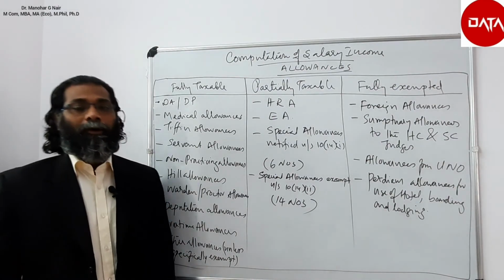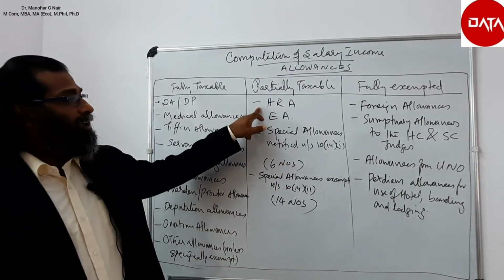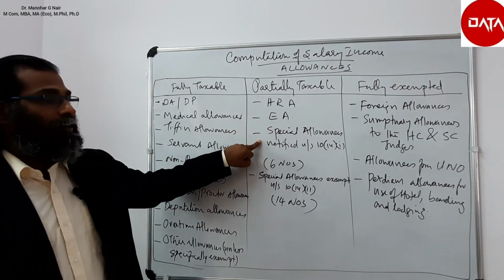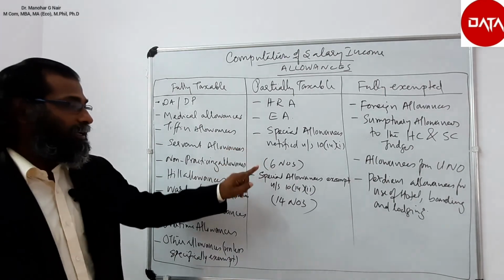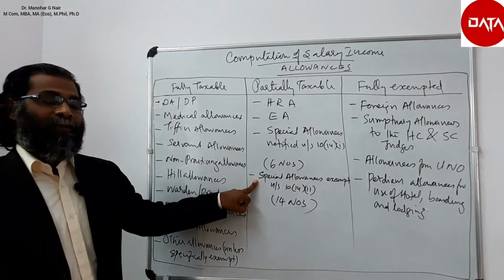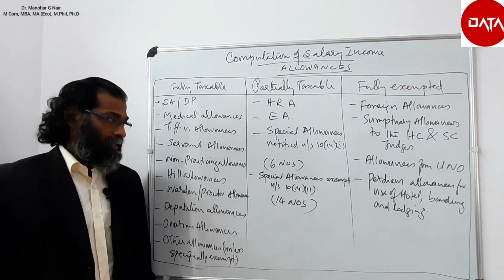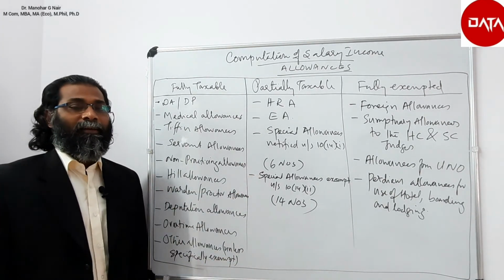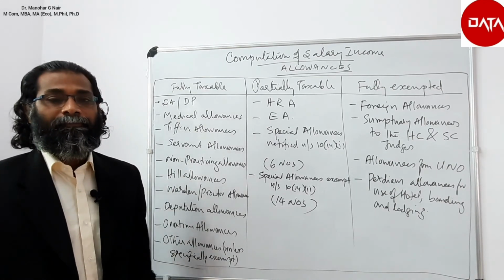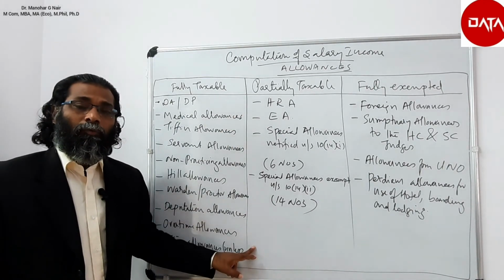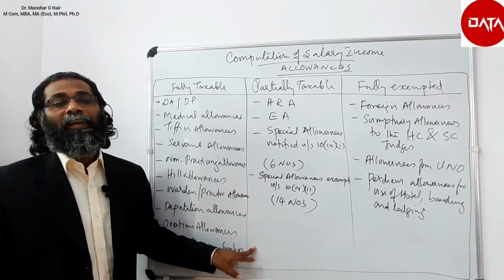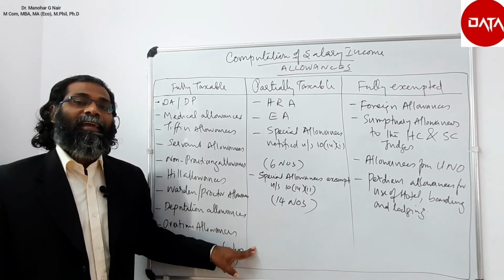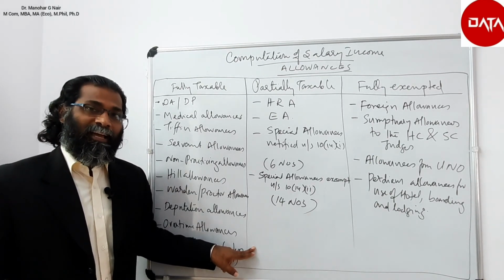Now look at the partially taxable allowances, which include house rent allowance, entertainment allowance, special allowances notified under section 10(14) clause 1, and special allowances exempt under section 10(14) clause 2. In this there are 6 plus 14 items to be dealt with, that we will deal with one after the other. For all these cases, we should have expertise, then only will we be able to know to what extent it is taxable or to what extent it is to be exempted. So that we will discuss in the next video.